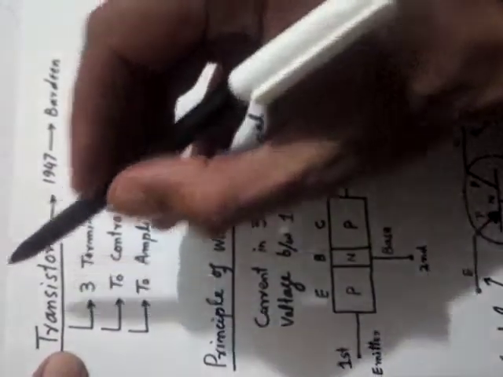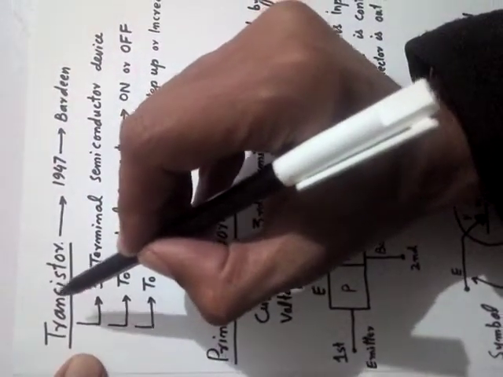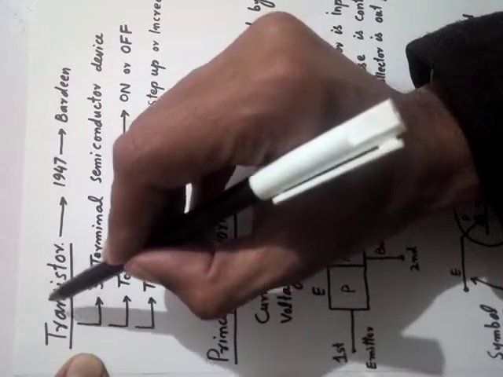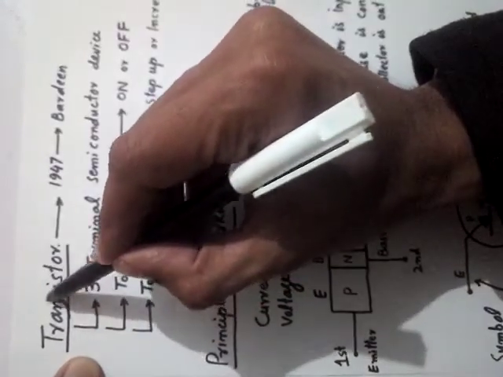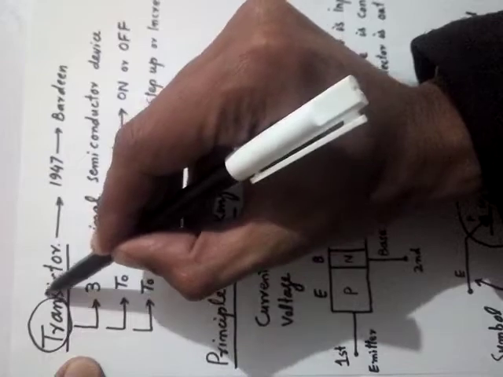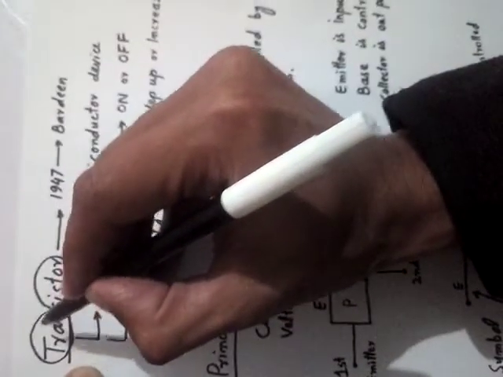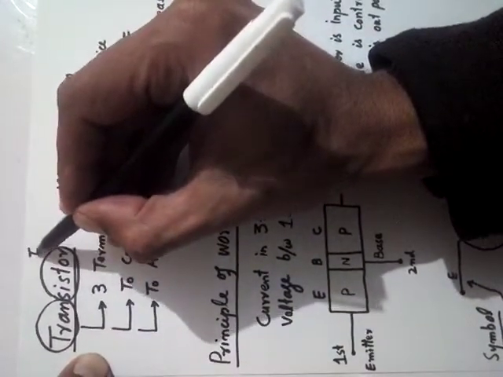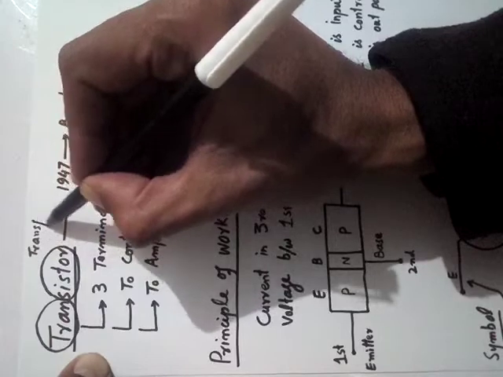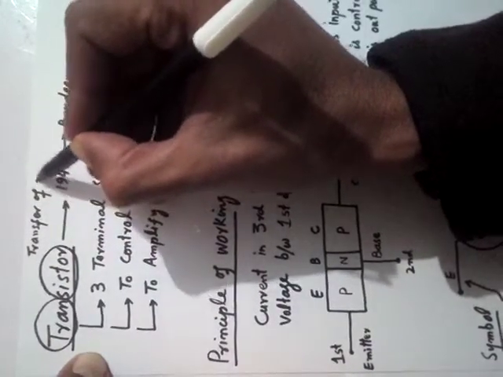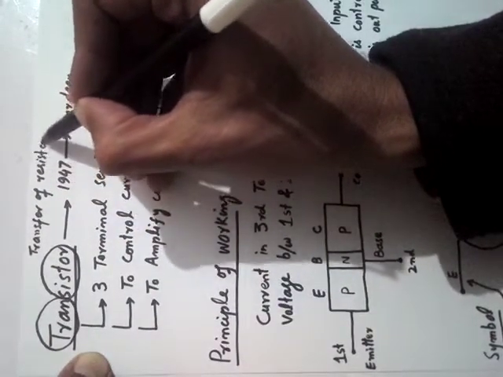Now, if you realize, the word transistor is extracted from two words, trans and sistor. Actually, this word transistor can be written as transfer of resistor.